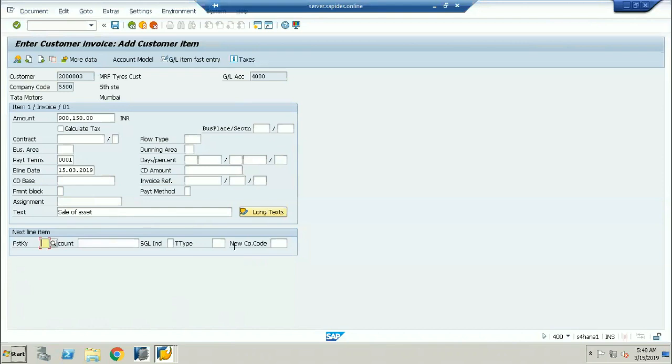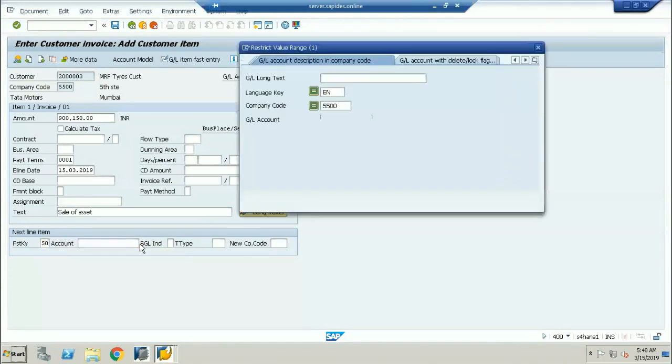Now here I have given the 01. Very, very important here. Now I'll give the 50 sale of asset account.